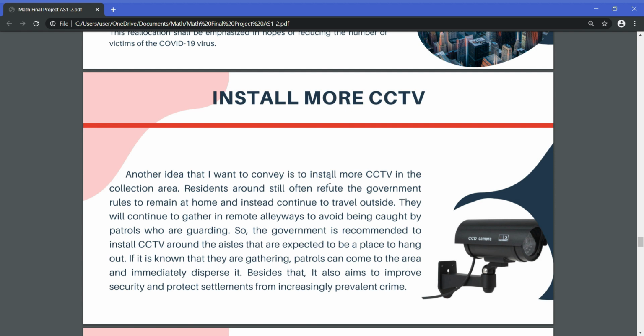So, my idea is to put more CCTV along the road, because when the patrols come and secure all of the road, after they are gone, people will keep gathering and hanging out, and it will continue to spread this virus more and more. So I recommend installing more CCTV so the government can watch 24 hours and can give warnings from the microphone that has been placed on the CCTV. I mean the speakers.